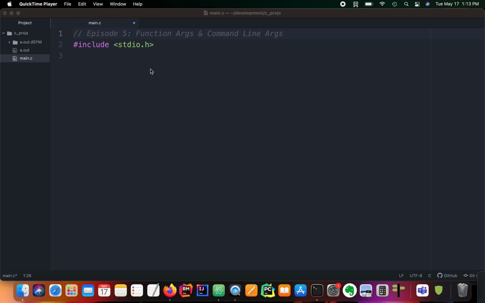With a solid understanding of how pointers work, we can begin to pass arguments to our functions, and additionally we can begin to use command line arguments inside of our program. So we're going to create a void function, which means it has no return type, called hello world. This function is going to take a name as an argument and print out that name.